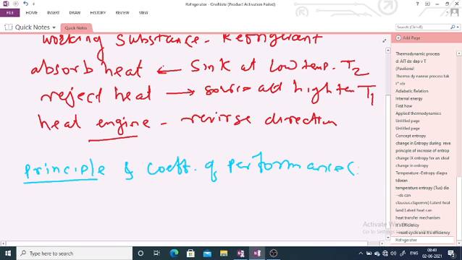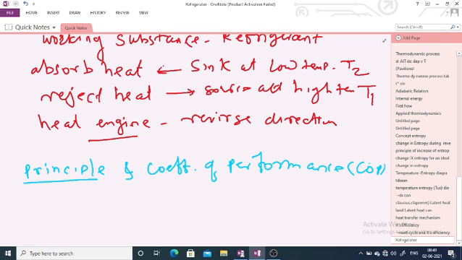Its shortcut is COP. Coefficient of performance is nothing but like the efficiency. We have to determine the performance of that device. Now we have seen there is a heat engine.